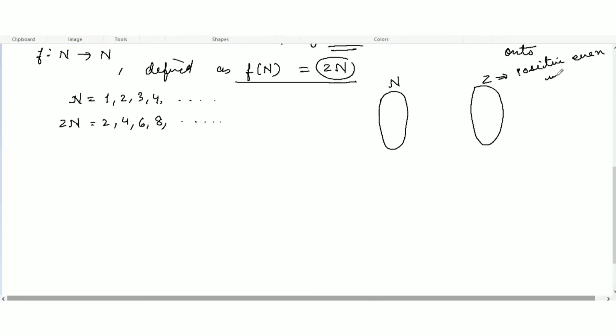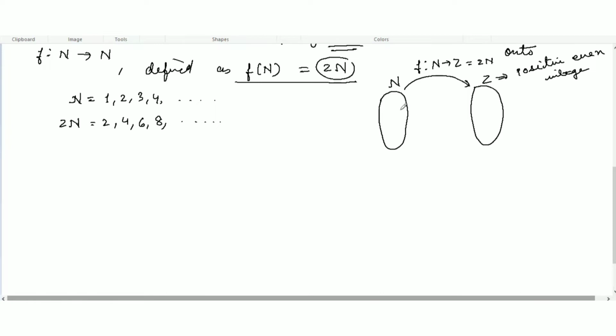The function f from N to Z is equal to 2n.